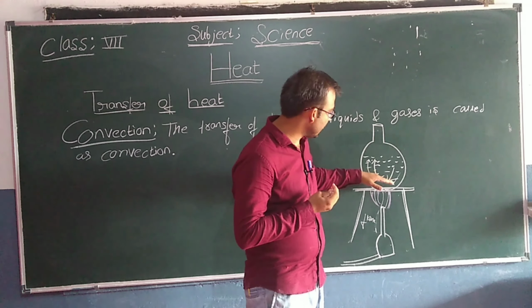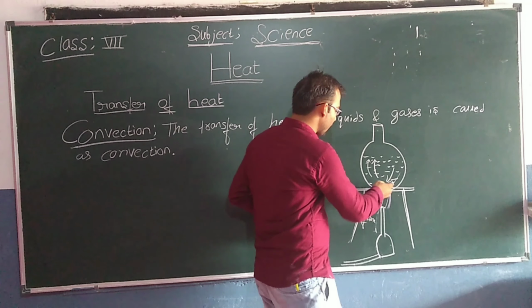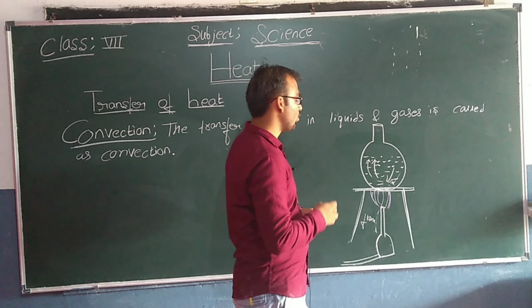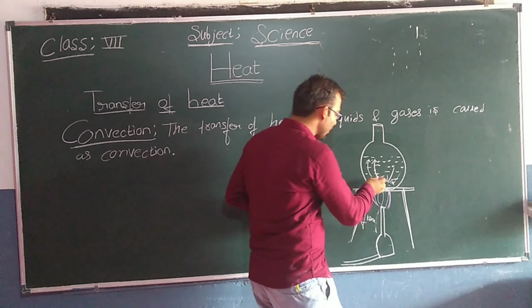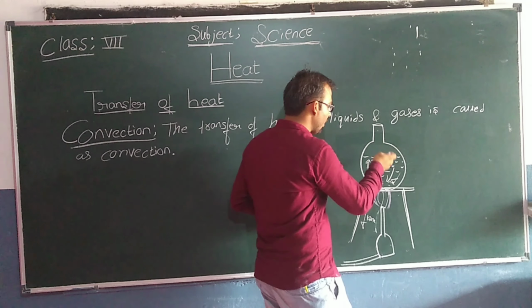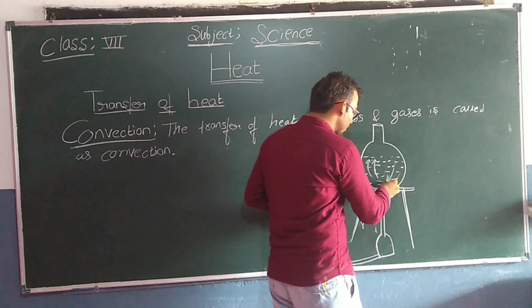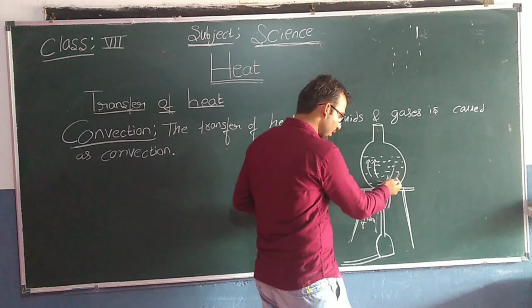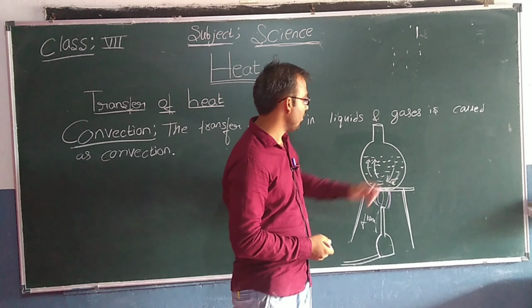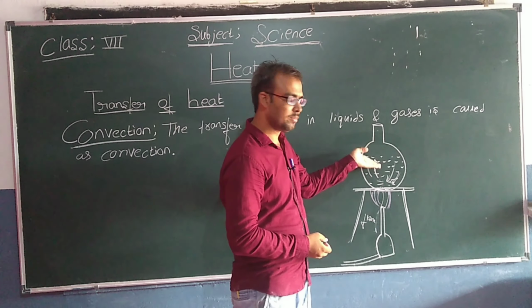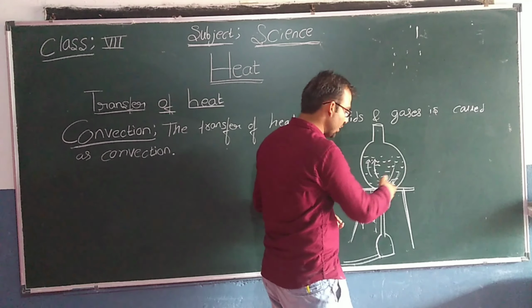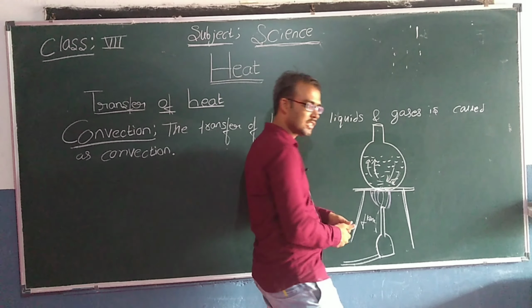Initially the water at the bottom of the container starts getting heated. After that, this heated water will rise upward, and the cooler water will rush downside. It will move sideways and come to the bottom. The heated water will go up, and the cooler water will come down. So this process continues till the whole water gets heated.